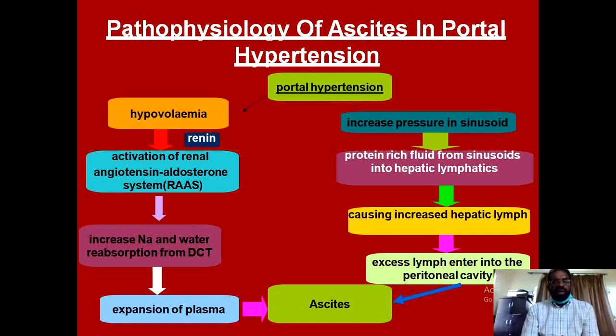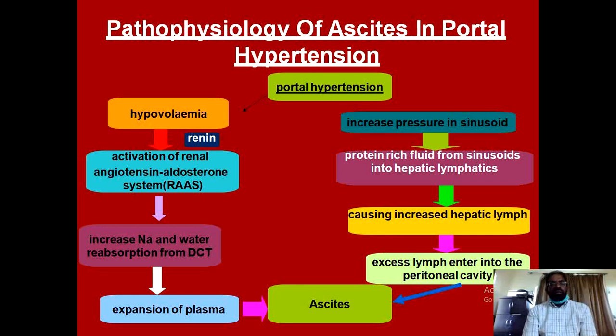This renin then acts on its substrate, the circulating plasma protein angiotensinogen, and converts it into angiotensin 1, and then by the action of the converting enzyme, it is converted into angiotensin 2, and this angiotensin 2 then exerts its effects through its type 1 and type 2 receptors.